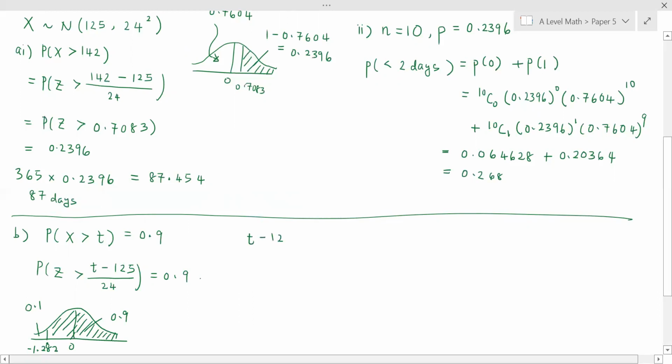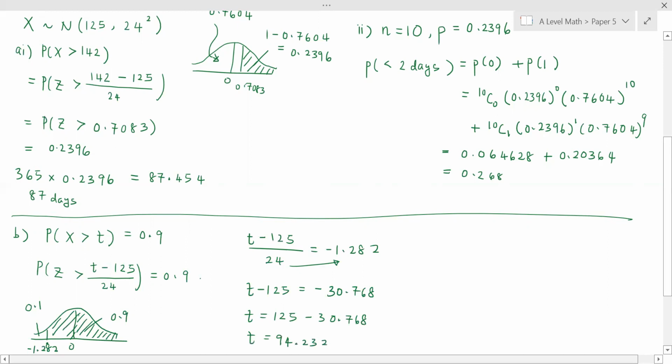Then T minus 125 over 24 is negative 1.282, or T minus 125. You multiply this right across, we have 24 times negative 1.282. That is negative 30.768. Or T here is 125 minus 30.768. So that is 94.232, or we say that T is 94.2 minutes.